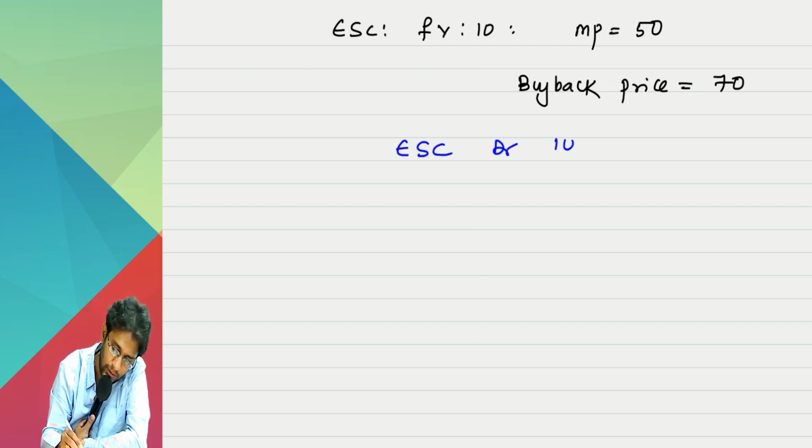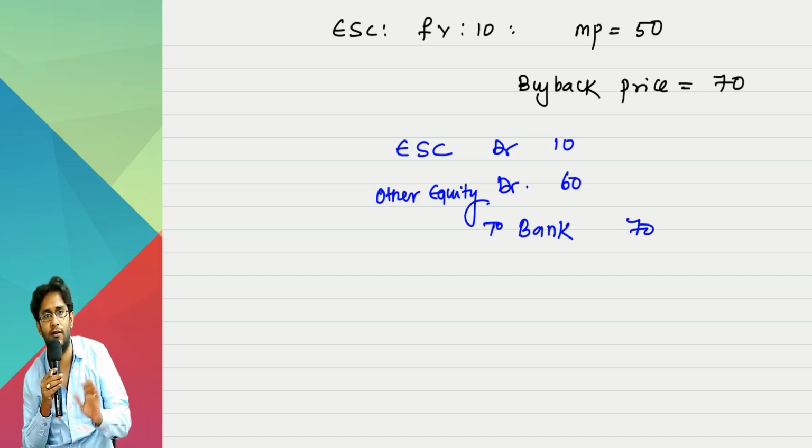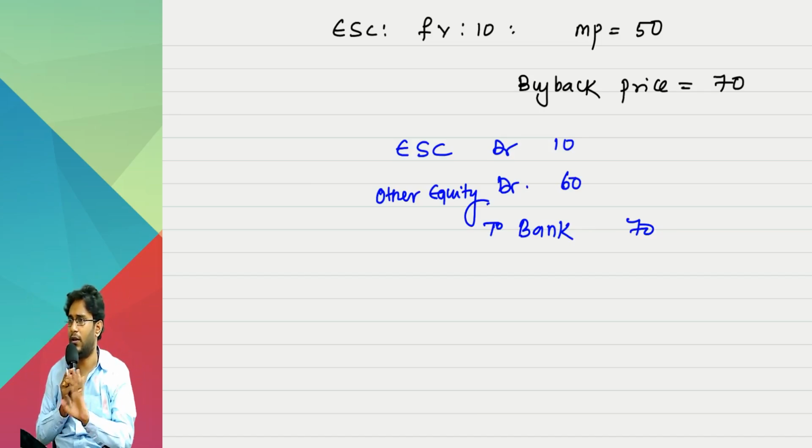Equity share capital account debit 10, to bank 70. The remaining 60 rupees you have to debit to other equity, such as retained earnings or securities premium. Depending on availability, you use whatever reserve you want, but ultimately this is the entry. Are we clear here?